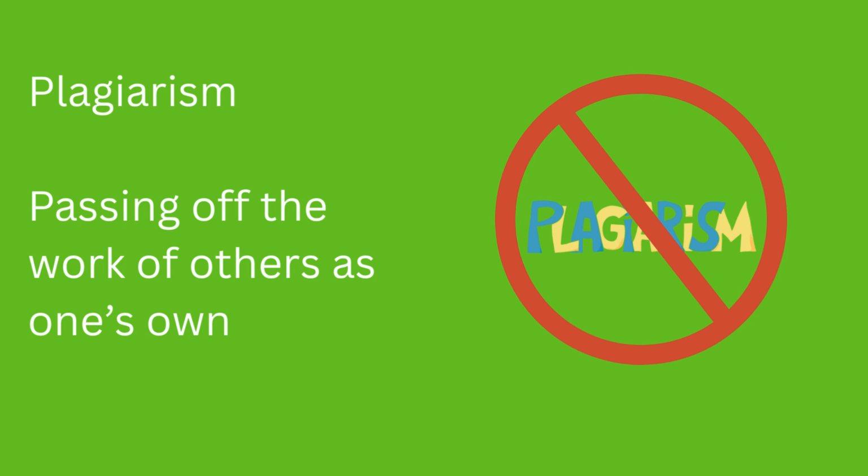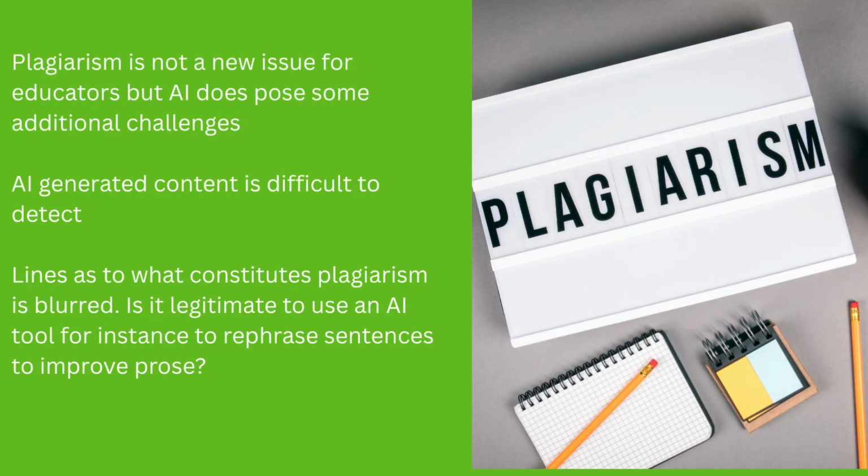The next issue is the issue of plagiarism. This is the idea of passing off work of others as one's own. Now, this is not a particularly new issue for educators, but AI does pose some additional challenges. The first one being that AI-generated content is really difficult to detect. An AI can't even detect if it itself generated that content.